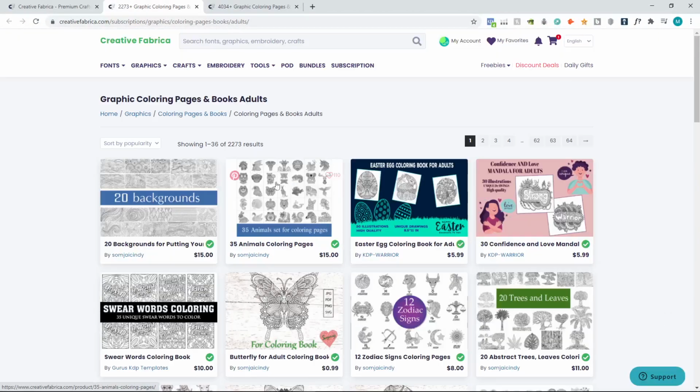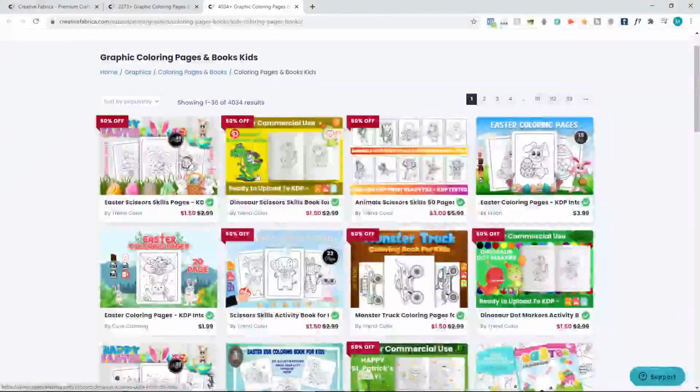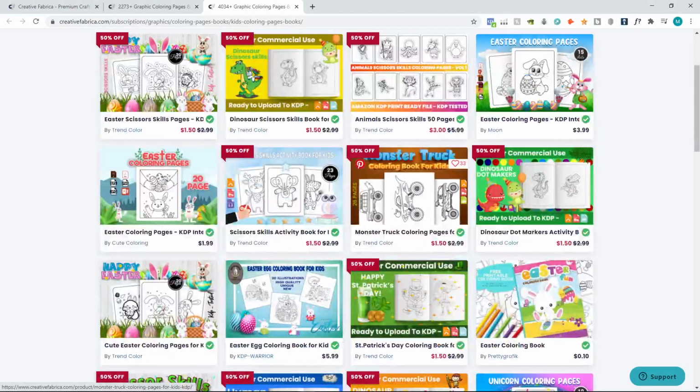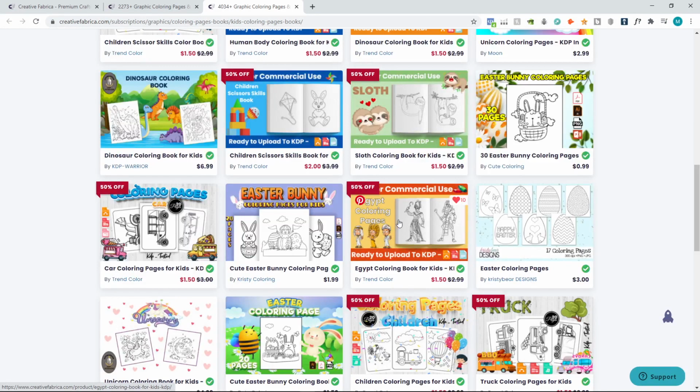Now, I don't like to do my searches in the coloring pages for adults section, but I like to do them in the kids section. So, once you're here, you will find so many profitable niches, okay? So, let's take, for example, this Ancient Egypt coloring book.